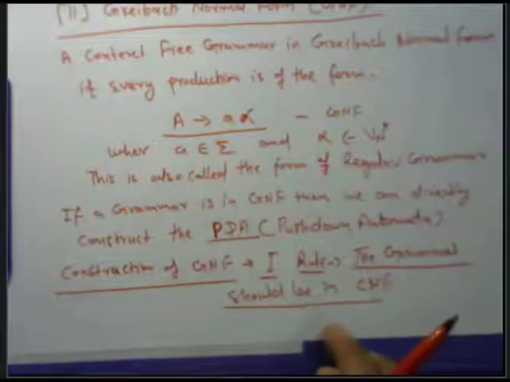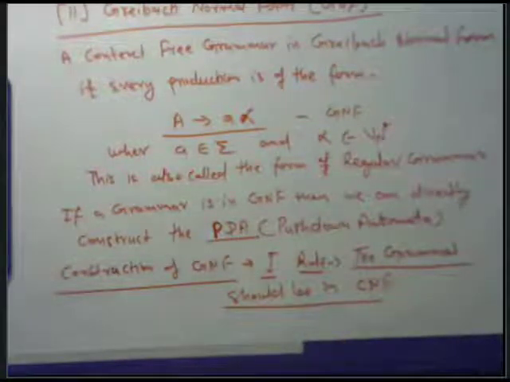If the grammar is in CNF, then we can construct the GNF. Otherwise, we cannot construct it directly to the GNF.